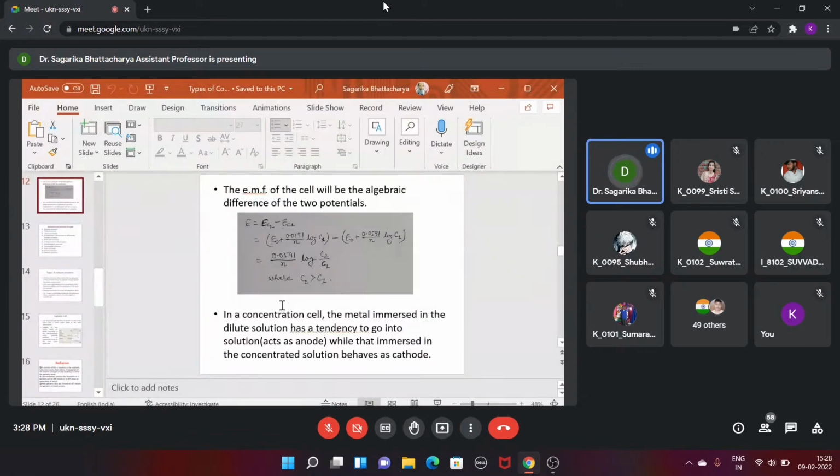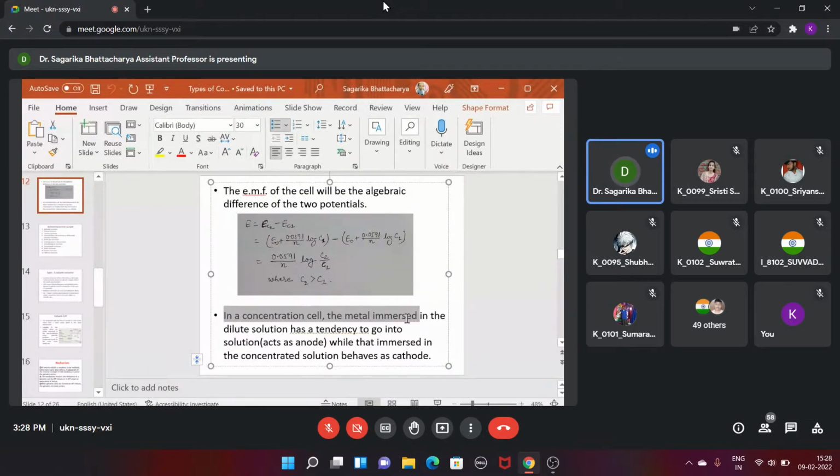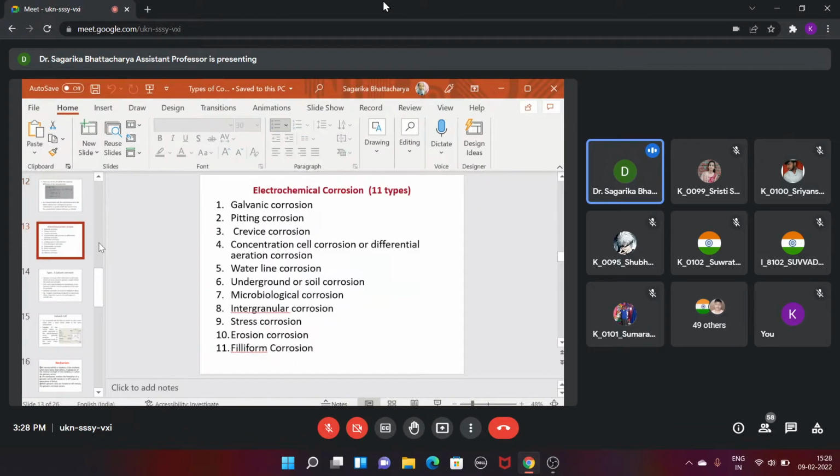So now, remember one thing, in a concentration cell, the metal immersed in the dilute solution has a tendency to go into the solution and act as an anode, while that immersed in the concentrated solution will behave as a cathode. Okay, so I am clear now that when there is a change in the concentration of the metal, there can be a generation of electricity. Even when there is a change in the concentration of an analyte like hydroxide, there will be a flow of current because of the difference in concentration of the hydroxide in the same cell.